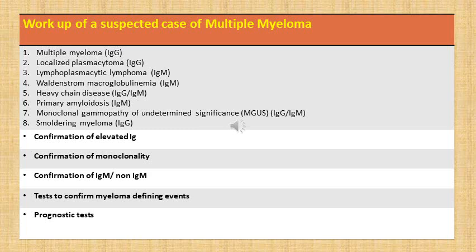So after confirmation of whether this monoclonal gammopathy is of IgM type or of non-IgM type, we then try to confirm myeloma defining events which we had just discussed, which is CRAB-SLiM, and after that we try to do some prognostic tests so as to be able to predict the prognosis in a given case.